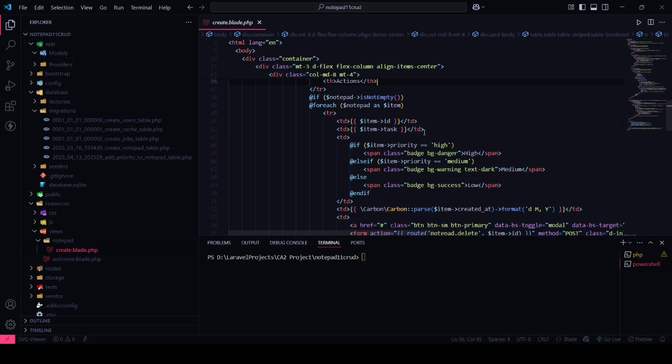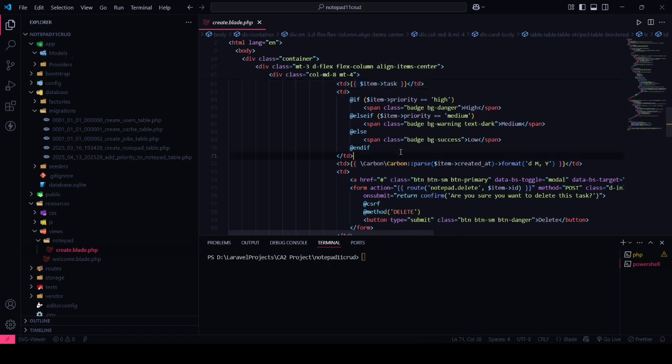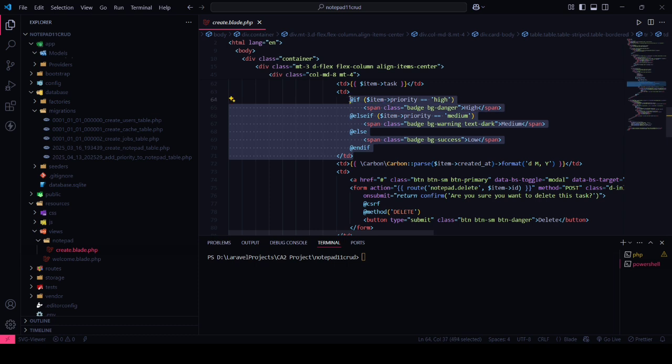And in this, I use a foreach loop so that I can fetch all the tasks from the database. And I also use @if the notepad is not empty, then only the foreach loop will execute. Here I fetch the item ID, item task, and here the priority logic will apply.